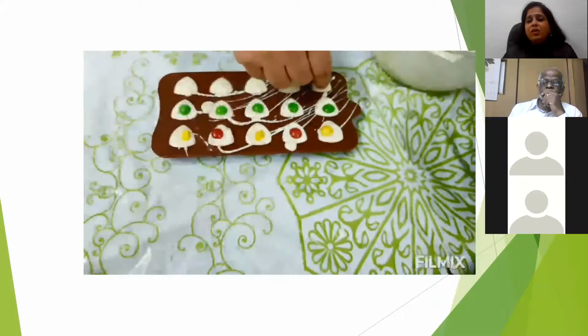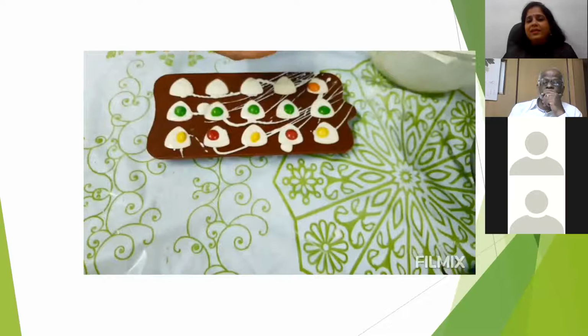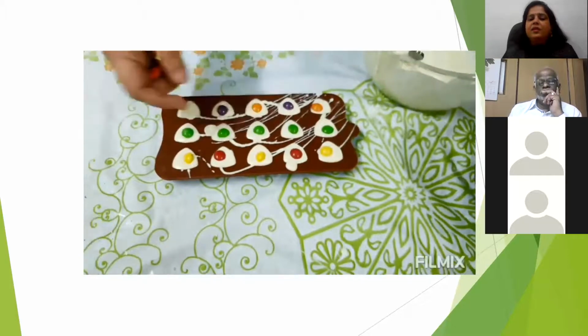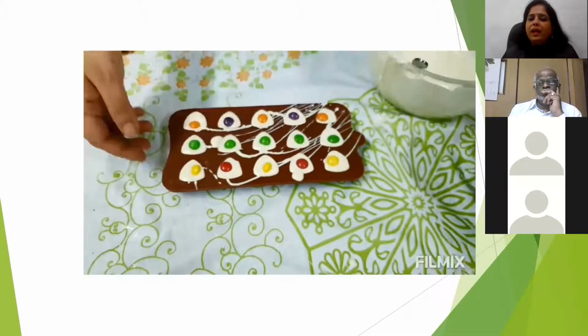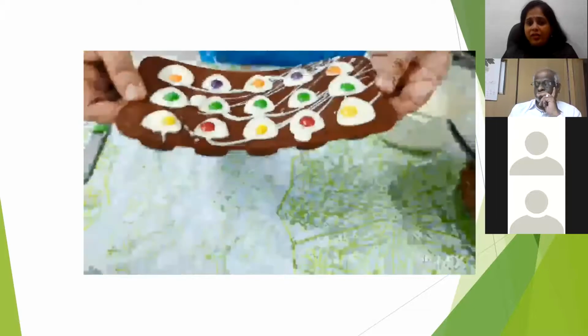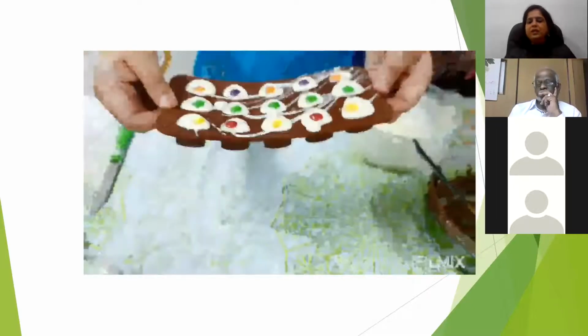This is the favorite for children. So that's all. With this, you will have to keep it in the refrigerator. Again, not freezer, refrigerator, and for 10 minutes, and then demold and pack.